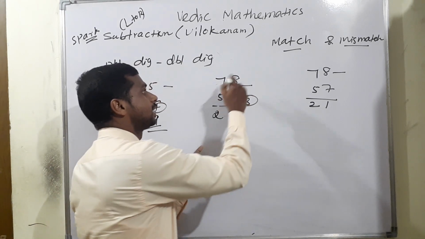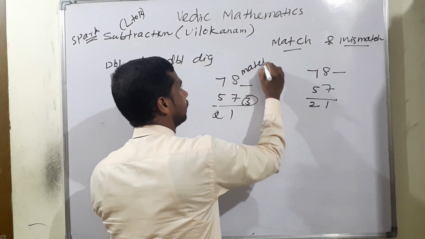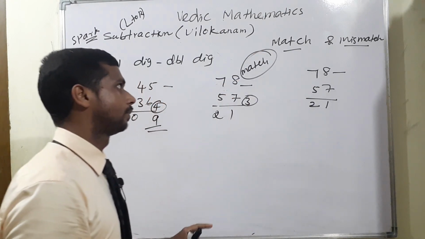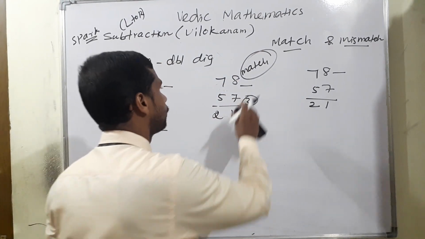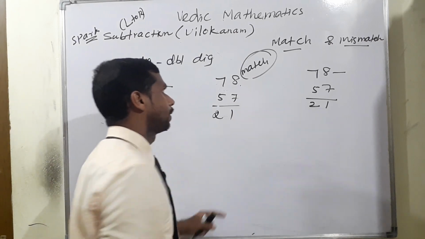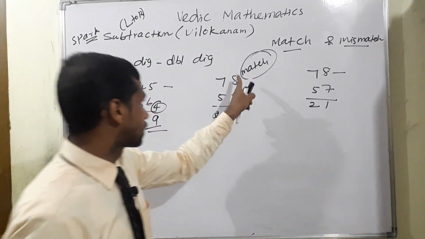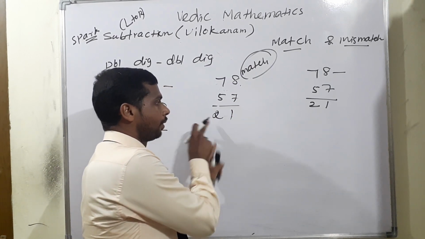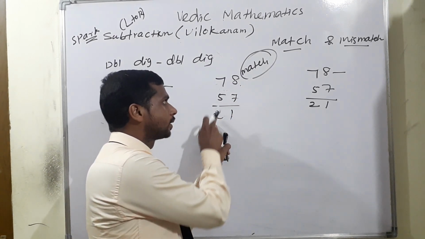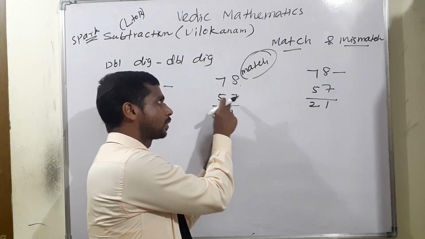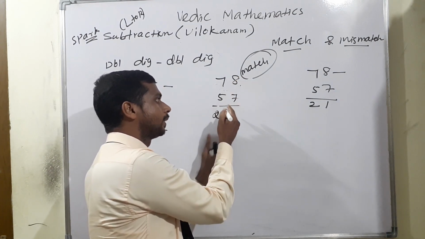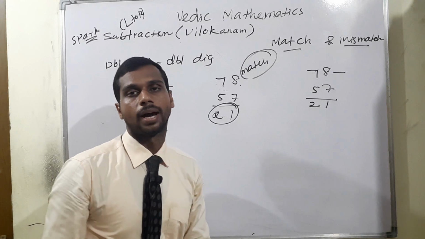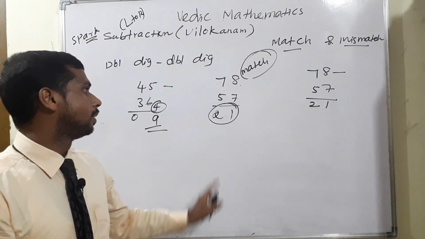Sorry, my dear, this is a match, isn't it? That's why I struggled. This is a match number, so no need to write the complements. This is my mistake. How to rectify it? This is a match number, 8 minus 7. So no need to decrease the 2, it stays as it is, because 7 minus 5 is 2. The next is a match number, therefore 8 minus 7 is 1, and we write 21 as it is. This is the way.